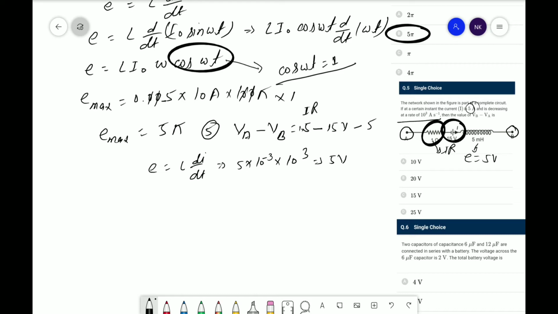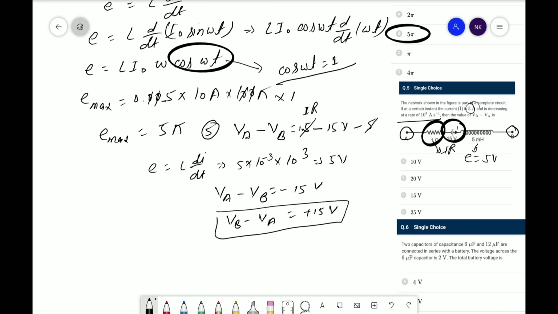So solve this equation: minus 15 minus 5, so minus 20 and plus 5. So VA minus VB, minus minus cancel, will be equal to minus 15 volt. Therefore VB minus VA is equal to 15 volt. Okay, so the potential difference between B and A is 15 volts. So the correct answer is C.